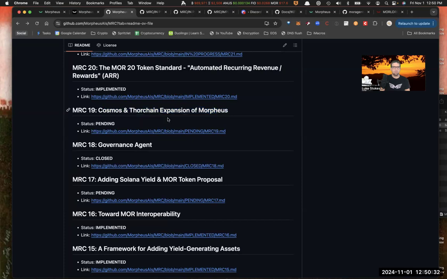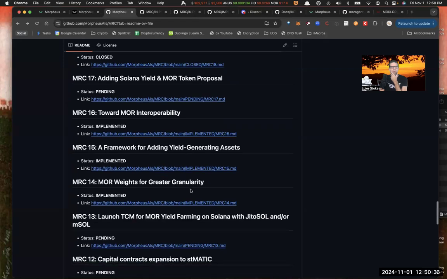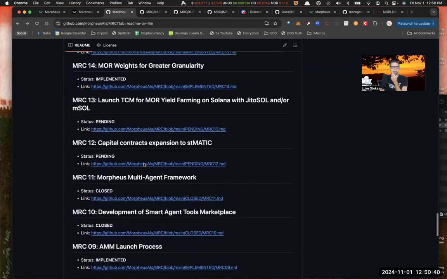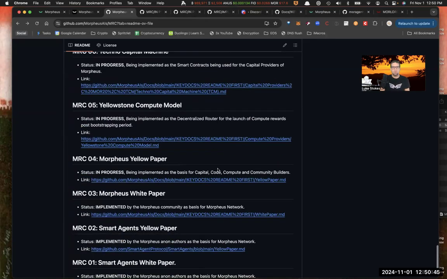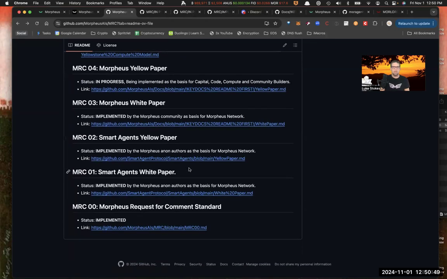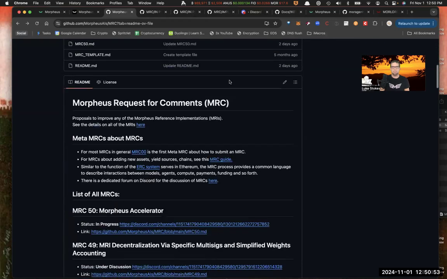So we've got Cosmos and Thorchain. That would be super awesome. Different things in here: more interoperability, yield generating assets. Yeah, a bunch of stuff here. So whenever you're thinking about, okay, how can I get involved with Morpheus? What's going on within Morpheus? Who's doing what? Take a look at these MRCs, jump into the Discord and have discussions about these MRCs.